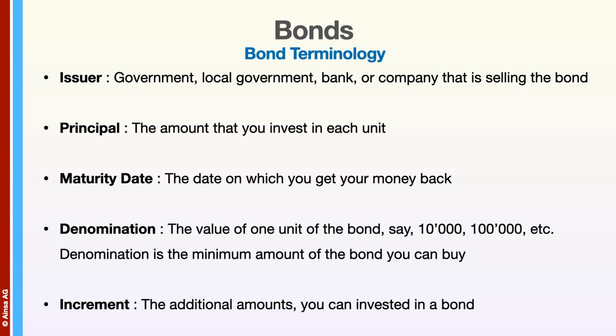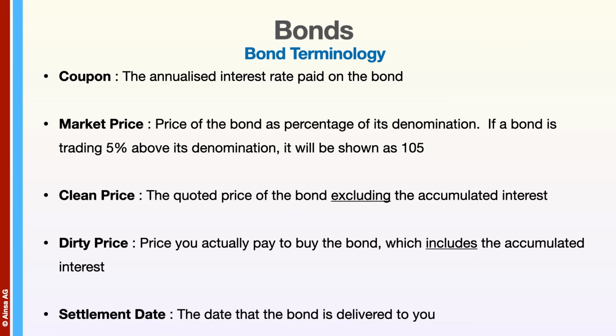So you have to buy at least one denomination, and the increment decides how much more you can buy with each denomination. The coupon is the annualized interest rate paid on the bond. The market price is shown as a percentage of its denomination. If a bond is trading 5% above the value of its denomination, this will be shown as 105.